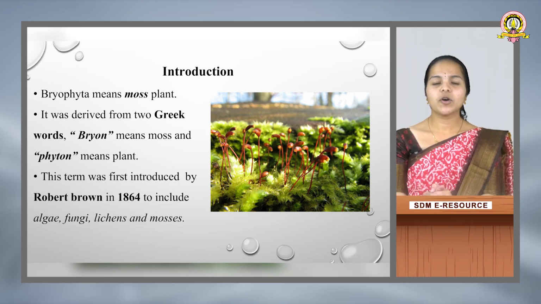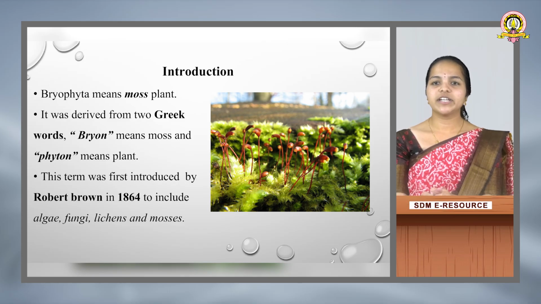Here the word moss refers to non-vascular, non-flowering plants, and it was derived from the Greek words bryon as well as phyton. What do we mean by bryon and phyton? Bryon refers to moss, again a non-flowering, non-vascular plant, and phyton refers to plant, hence it is called bryophyte or bryophyta.